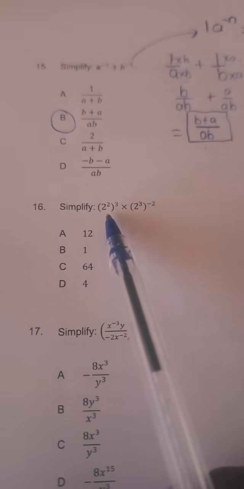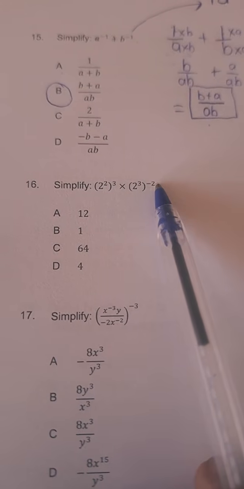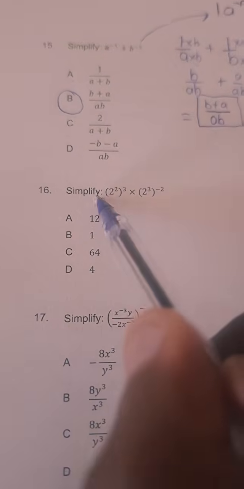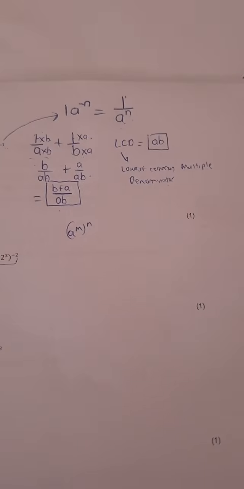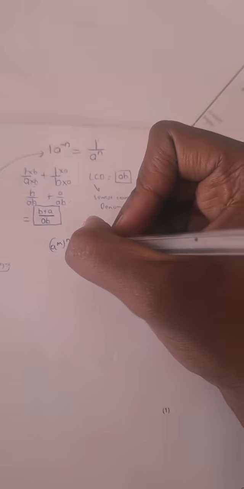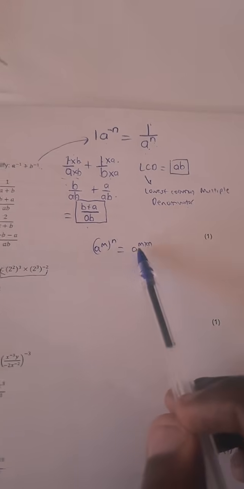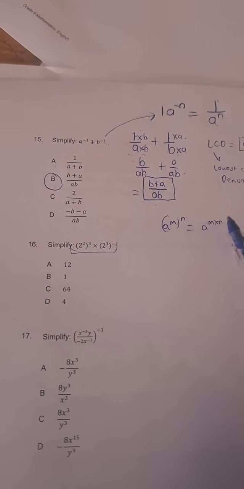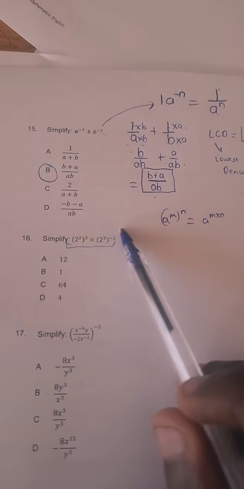Number 16. 2 to the power 2 raised to the power 3 times 2 to the power 3 raised to the power negative 2. Guys, exponents. There's a law in exponents that says if a base is raised to another exponent, we simply multiply those exponents. A to the power m raised to the power n is equal to a to the power m times n. This is an important law. So this law is going to be applied here in this problem.